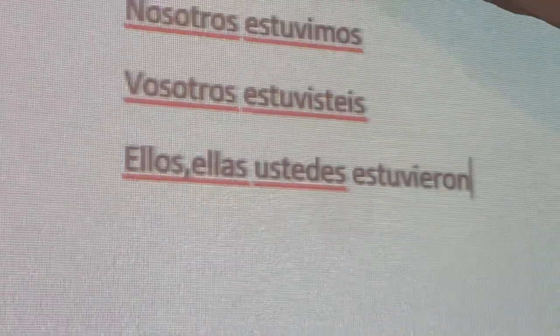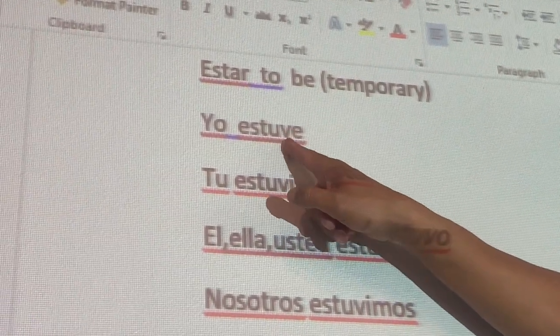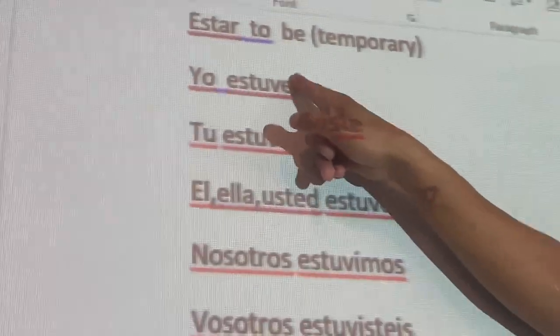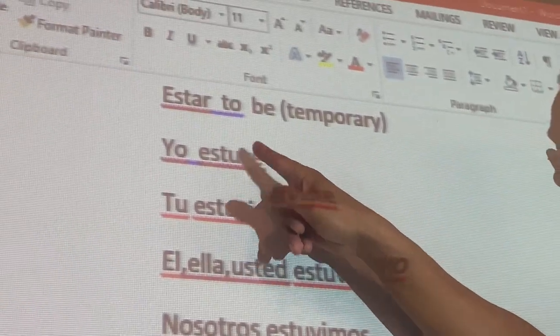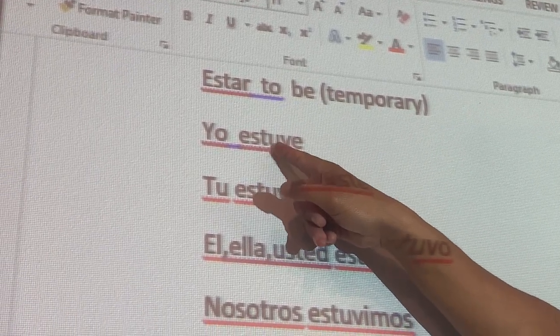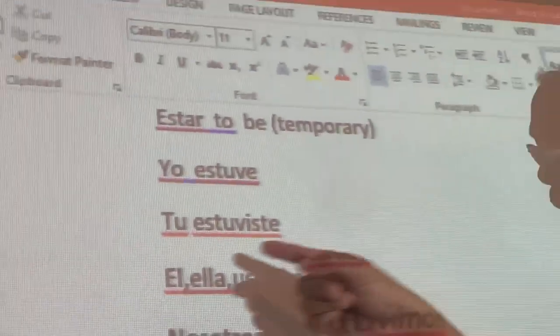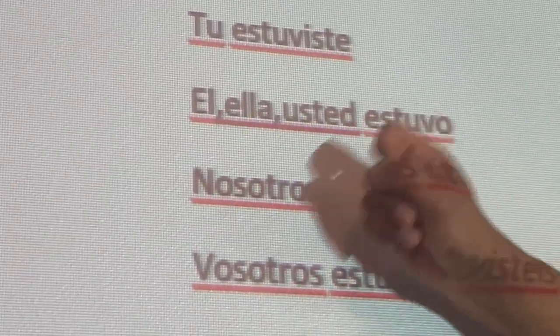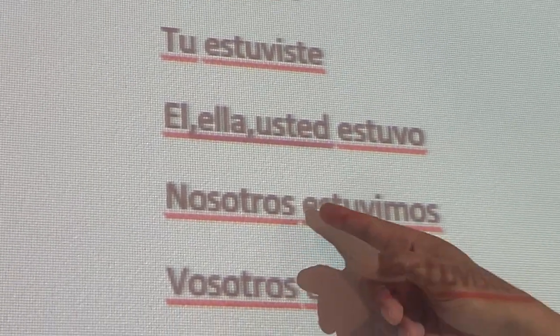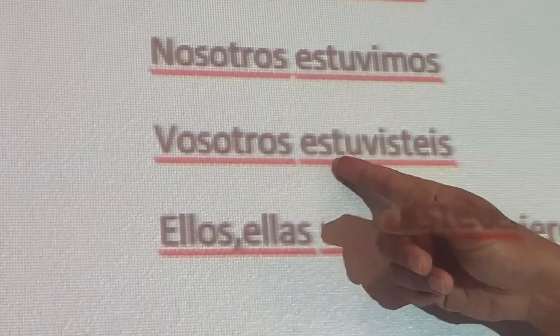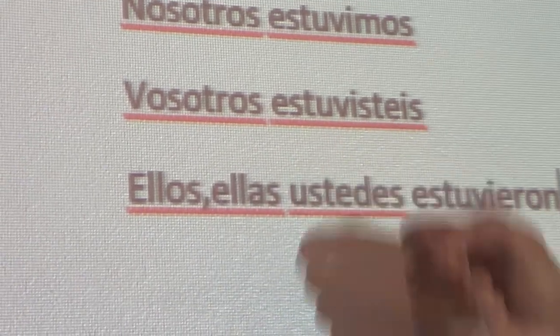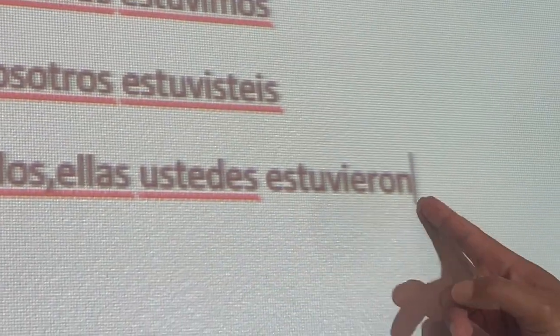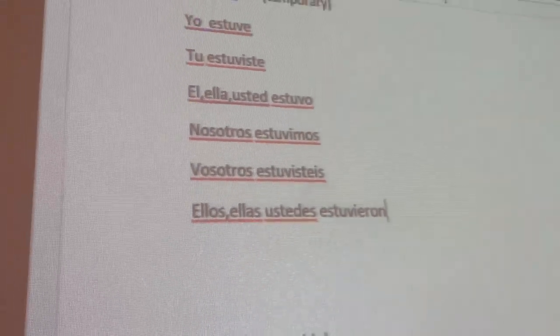So the change was right here. The U, the V, and the ending is the same ending as any other past tense. This was the change that happened. UV, yo estuve, I was. Tú estuviste, you were. Él, ella, usted estuvo. These three use the same form of the verb. Nosotros estuvimos, we were. Vosotros estuvisteis, you all were. Ellos, ellas, ustedes estuvieron, they were. So that is the case for the verb to be.